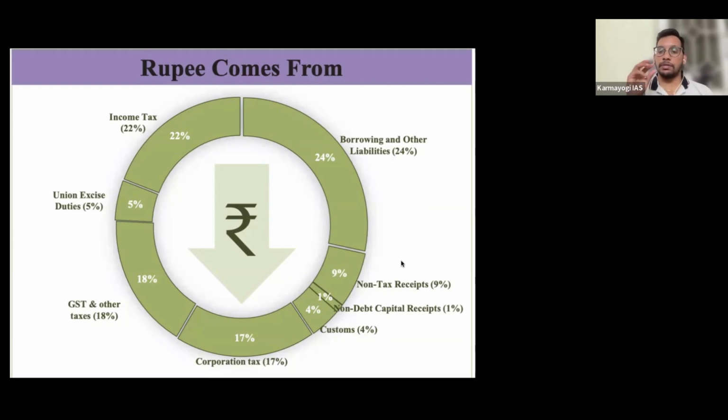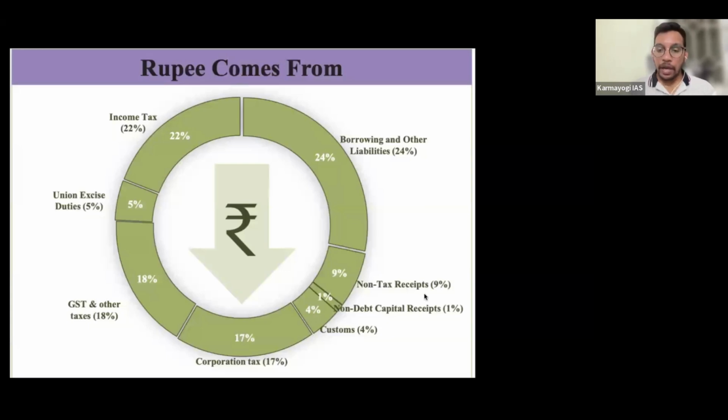Non-tax receipts means money that is collected beyond tax, like fees and stamp duties. Whenever you are transacting land, selling land, you need to pay a fee to the government. So beyond taxes, there is certain money that the government takes. Those are part of non-tax receipts. You can go through the static part. It takes a lot of time to explain.